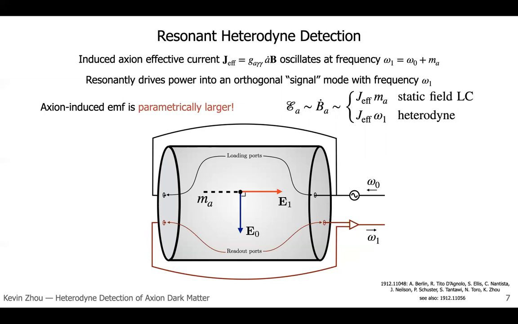And this can be seen directly using Faraday's law. The EMFs we would read out due to the axion field are proportional to the time derivatives of the magnetic fields due to the axion. The magnetic field itself is proportional to the effective currents, which is the same in both cases, but the time derivative picks up a factor of m_a if you're using a static field, and omega 1 if you're using this heterodyne approach. Therefore, we have a parametric advantage of omega 1 over m_a, which gets stronger and stronger the lower the axion mass is.